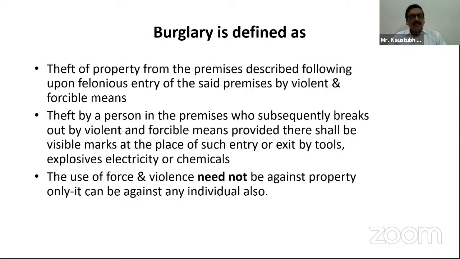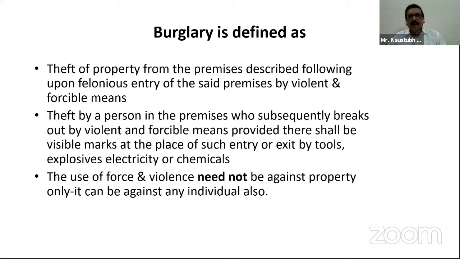The burglary is defined as theft, but this theft is to be followed by the entry of the said premises by the thief or the burglar by violent and forcible means. Yes, there may be many means of violent and forcible means, but there has to be violent and forcible means, then only the burglary nomenclature will come into the picture.